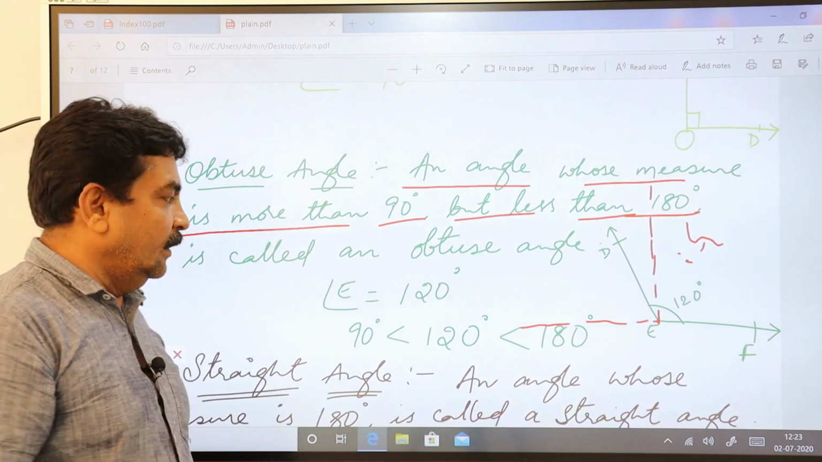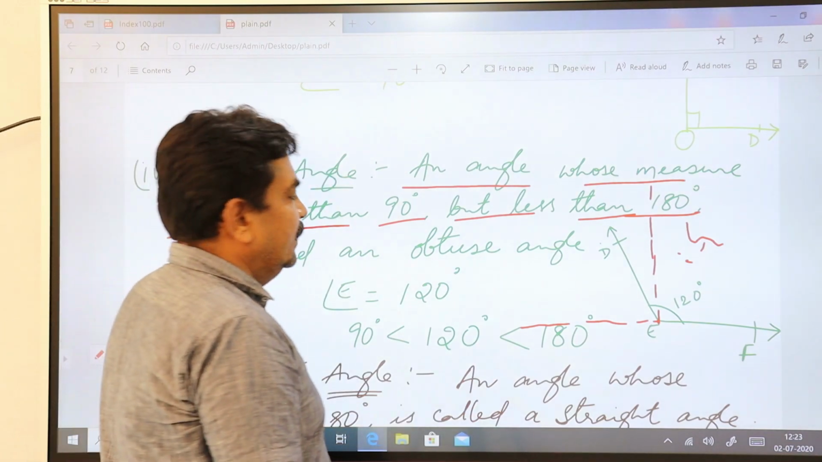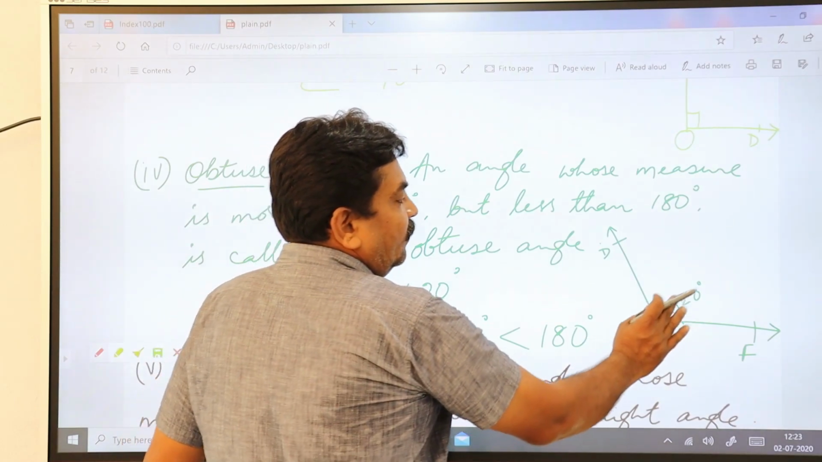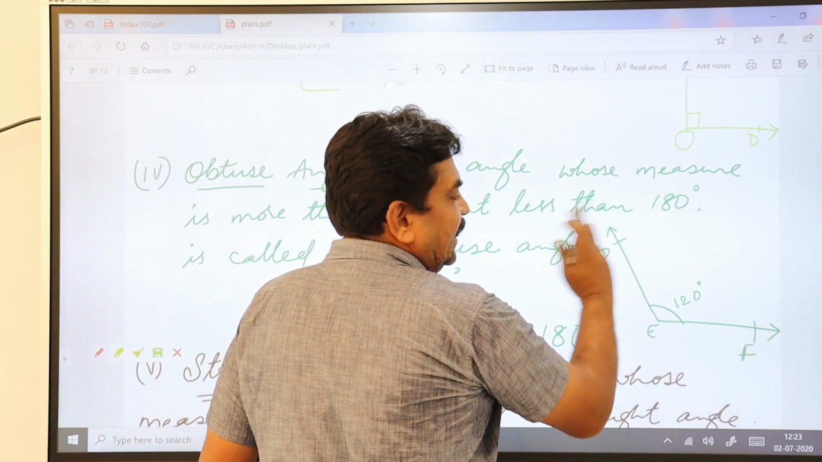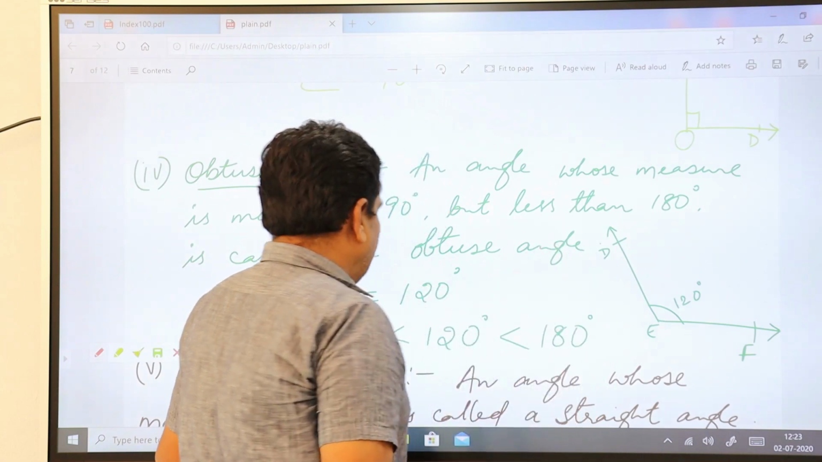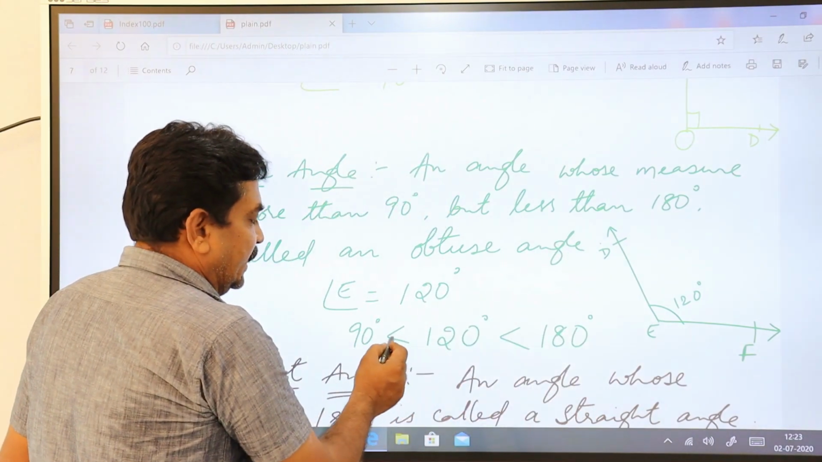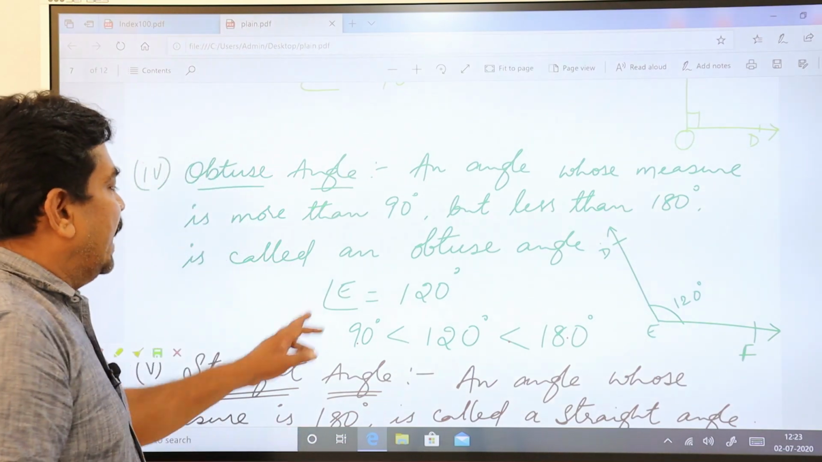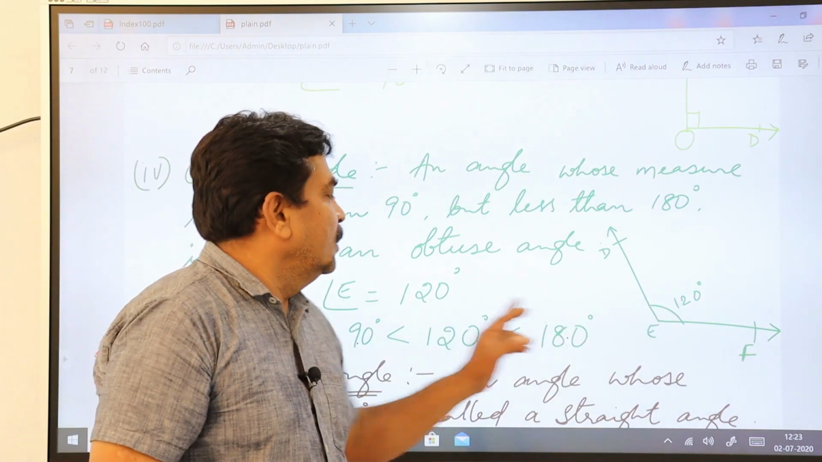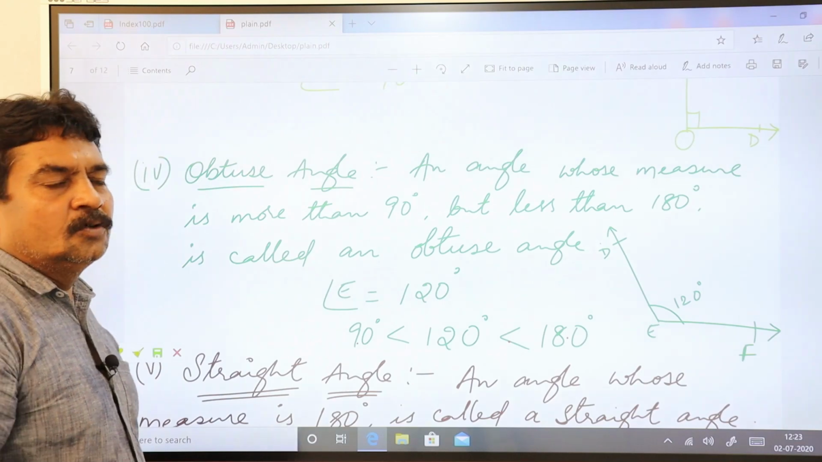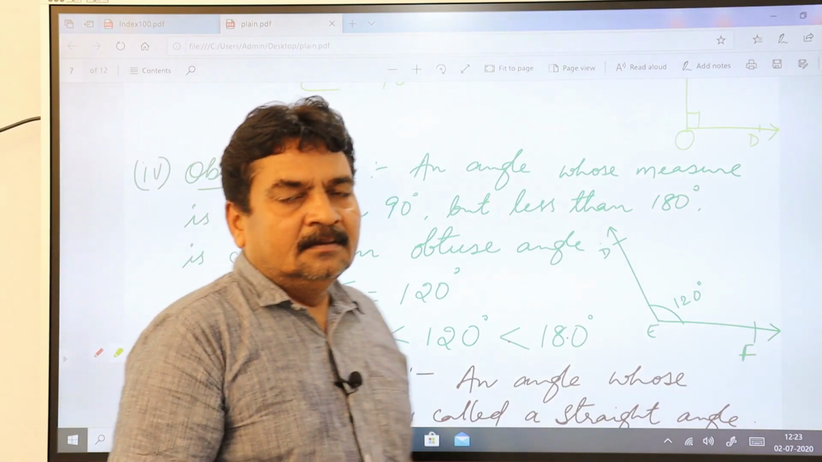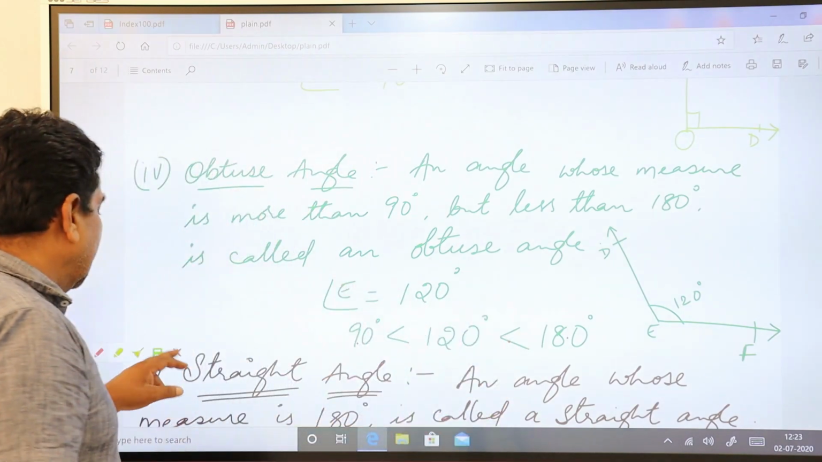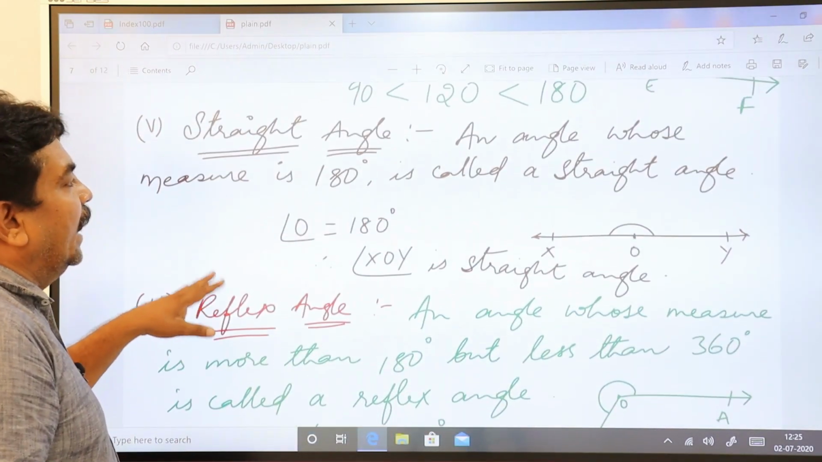So here in this figure you have E, which is 120 degrees, greater than 90 but lesser than 180 degrees. So 120 degrees is greater than 90, lesser than 180 degrees. So angle E here is how much? 120 degrees, which you call an obtuse angle. Hope you people are understanding it. Let's go to the next one, that is straight angle.